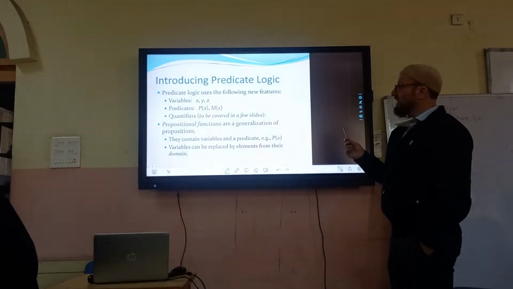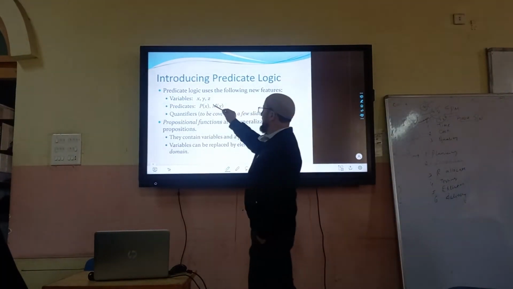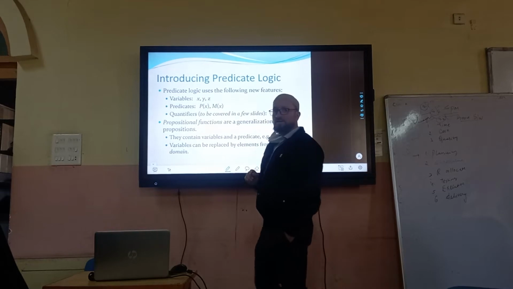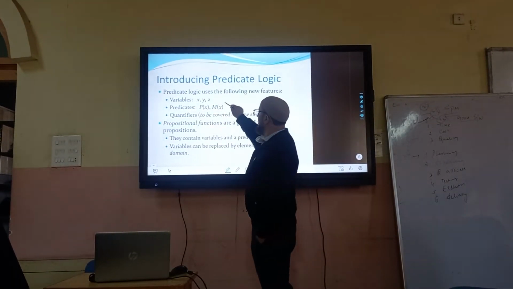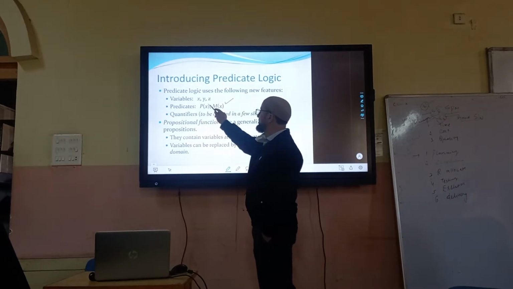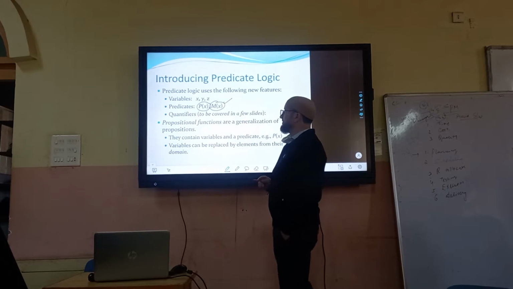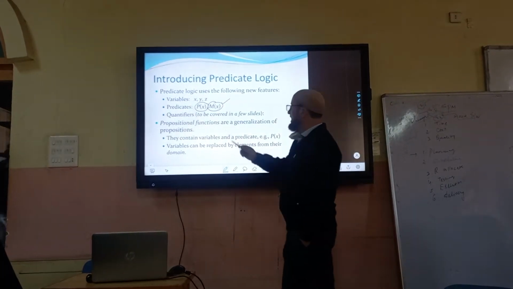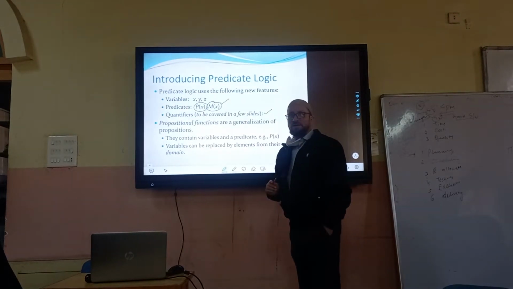So in predicate logic, what do we have? Firstly, we have variables, X, Y, Z, which was not possible in propositional logic. We also have the predicate, which is actually called the predicate function. We talk about this function in a while. Then we have the quantifiers, which we will talk about shortly.